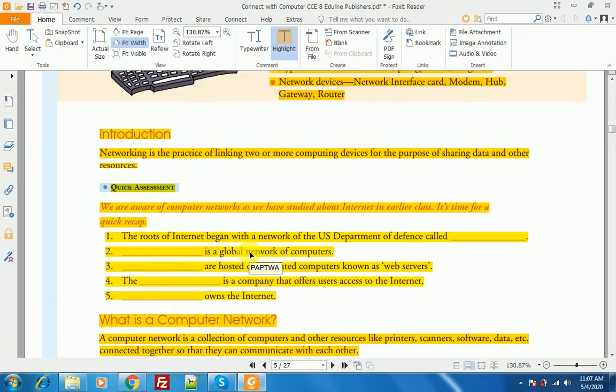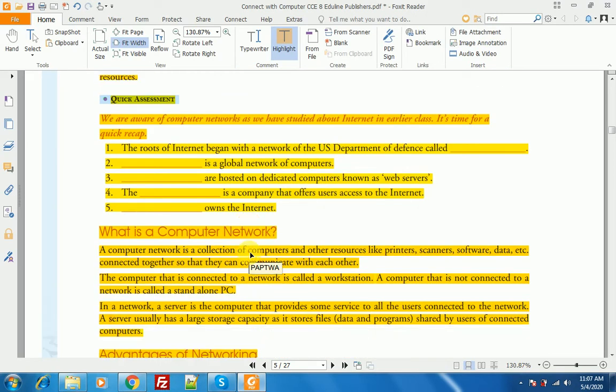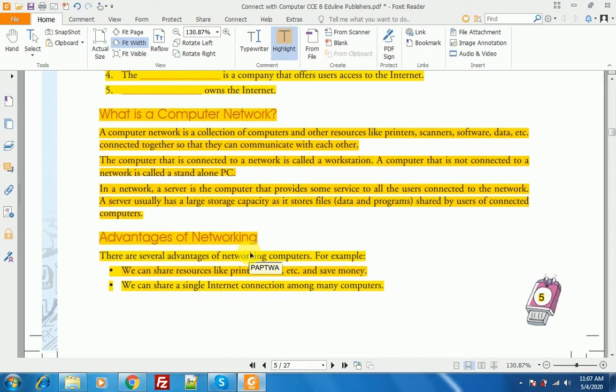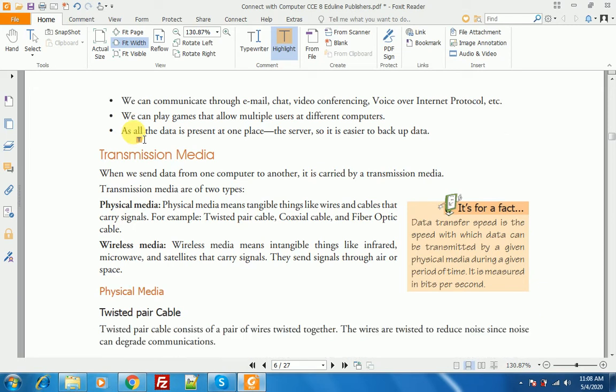So introduction and computer network are complete; now the advantages of networking. Next, we can communicate through email, chat, video conferencing, voice over internet protocol, etc. We can communicate through these devices. We can play games that allow multiple users on different computers. This is also correct. We can play games through networking.